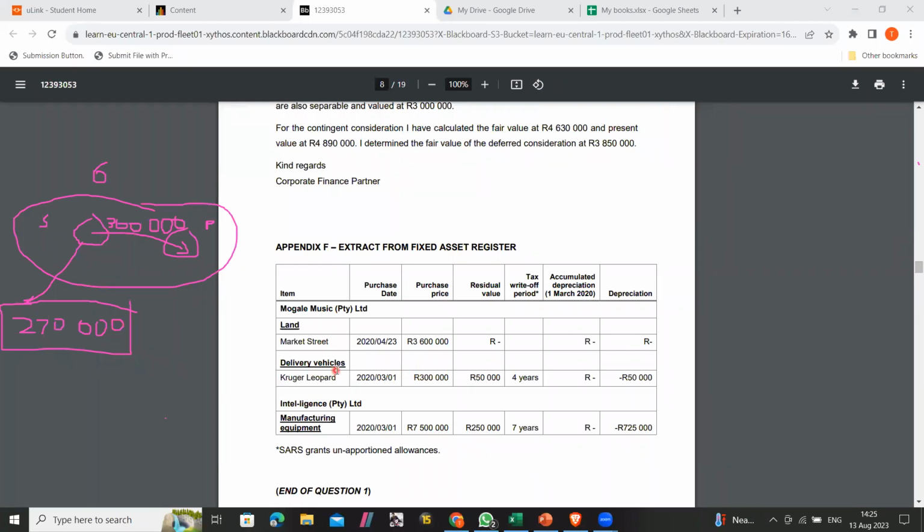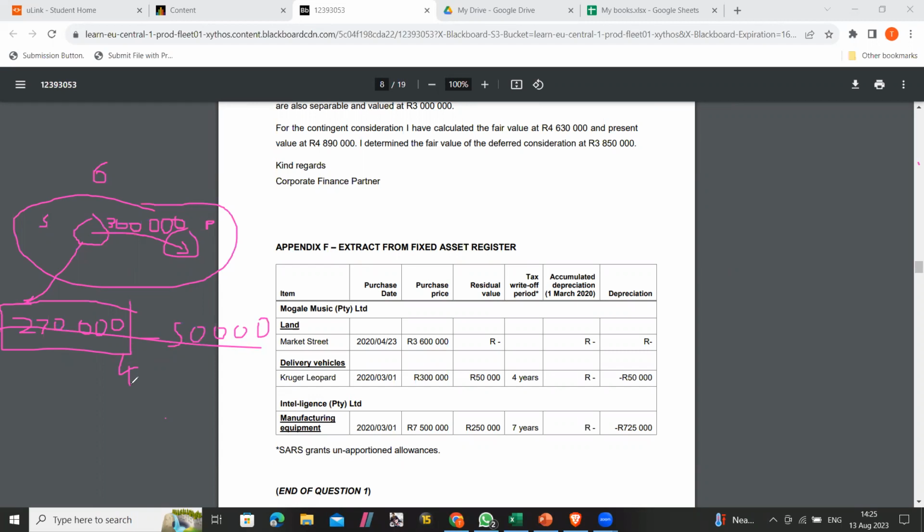So we know for delivery vehicles, they told us on top, it's 5 years, right? So you're going to take 270,000 minus the residual value, which is 50,000, and then divide by 4. And then after that, you should get 44,000. Let me just check. You should get 44,000, which will be the group's depreciation.